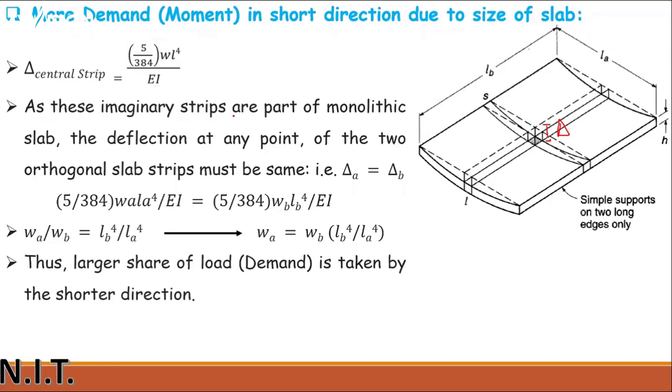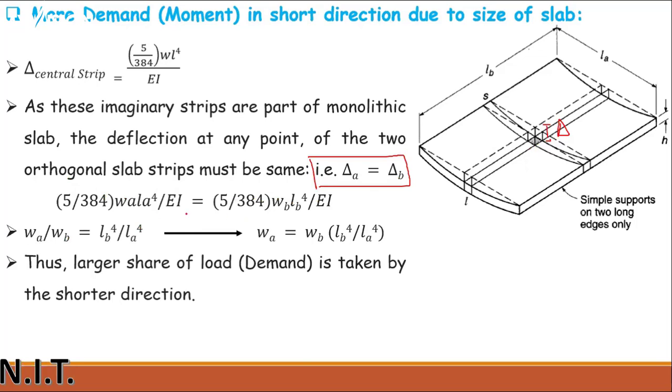As these imaginary strips are part of a monolithic slab, the deflection at any point of the two orthogonal slab strips must be the same. If it is at the center, the deflection will be the same. Delta A will be equal to delta B. So similarly, both formulas will be equal to one another.